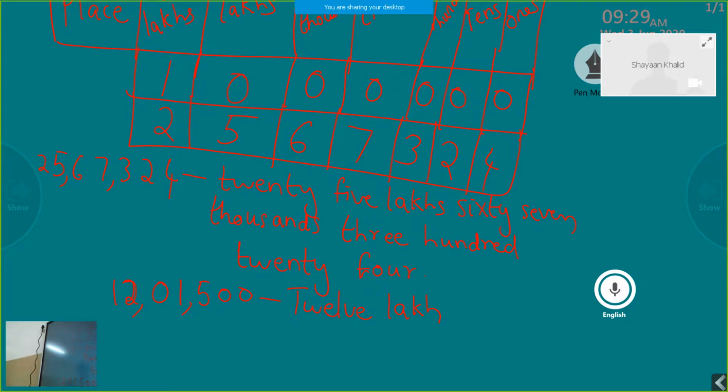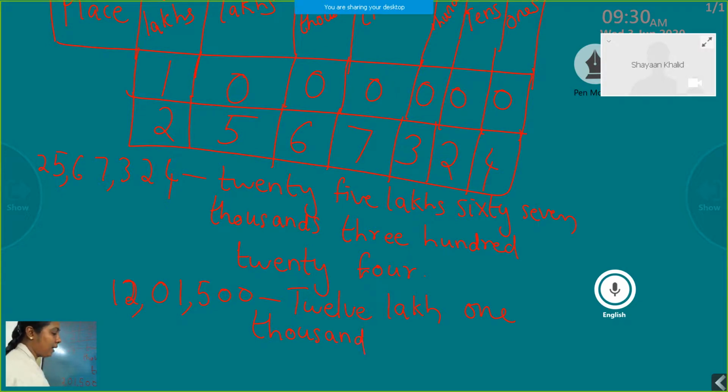Then what about the next period? It is 0, 1. Zero to the left; you have to read the digits of a period together. So 0 and 1 is the number 1 only, because 0 to the left of any digit has no value, so it is considered to be 0, 1. So 0, 1 can be read or written as 1. It's only 1. Which period is it? It is 1000.